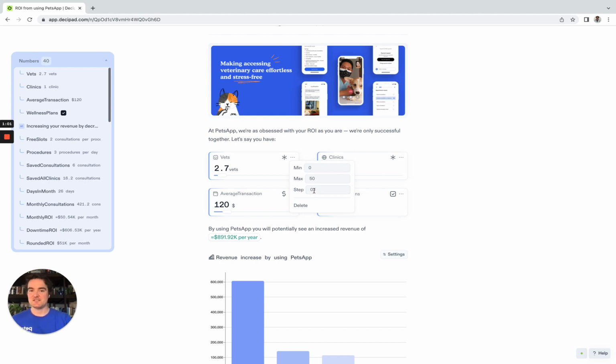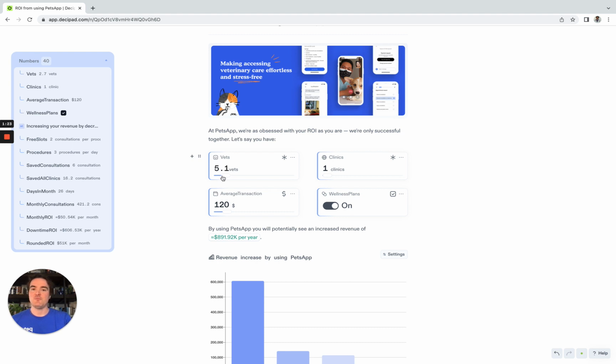So we could keep this to just be whole number intervals, and that would kind of intuitively make sense, but actually the system's sensitive enough for us to put a step of 0.1. And you could make this 0.2, assuming a 5-day week, and 0.2 representing one vet day per week for that team member, right? But I can dial this up and down as I please, as an actual clinic.